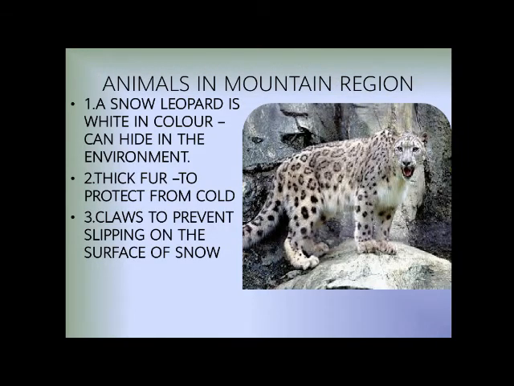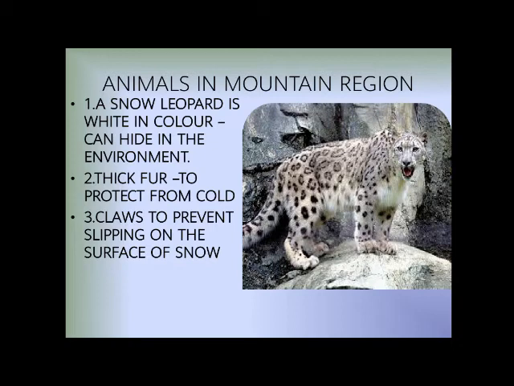Animals in mountain region. Number 1, a snow leopard is white in color, can hide in the environment. So if you will see polar bears, leopards and other organisms which are living on the mountains, where there is lots of snow, or in the polar regions, you will see that they are generally white in color. Why? Because they can hide in that region.